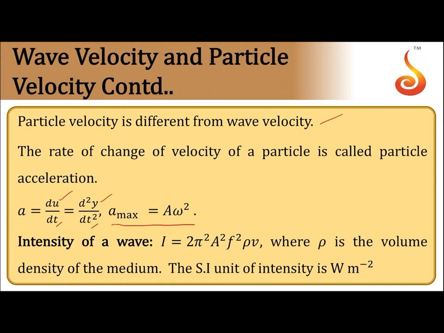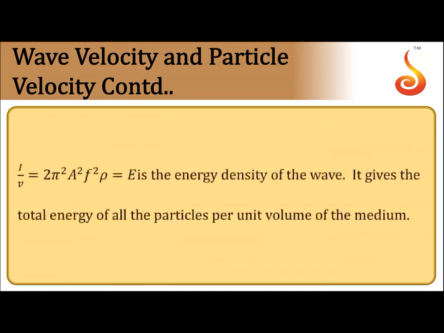It is given by I is equal to 2 pi square a square f square rho v, where rho is density of the medium, f is frequency, a is amplitude, and v is wave velocity in the medium. The SI unit of intensity is watt per meter square. I by v, if you take, is called energy density of the wave. This gives total energy of all the particles per unit volume of the medium.